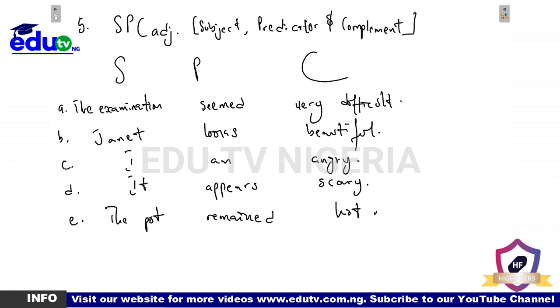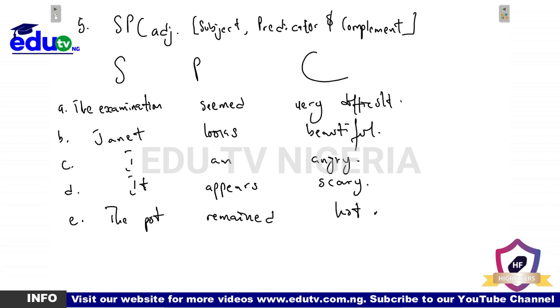Do we get it? It tells us an attribute of Janet. Angry tells us my present attribute or state. It appears scary. So scary tells us of the attribute of the subject it, and then the pot remained hot. Hot tells us of the quality or the attribute of the pot.